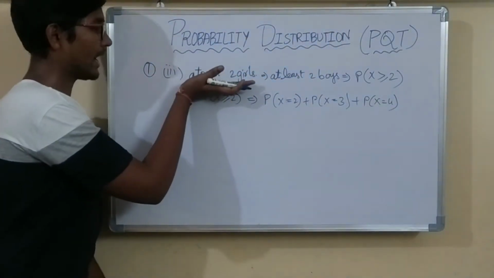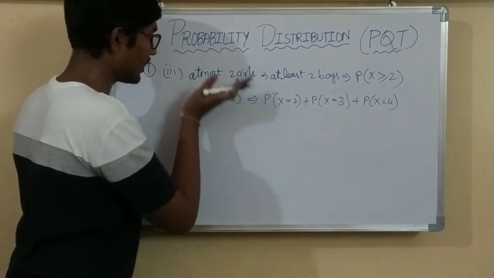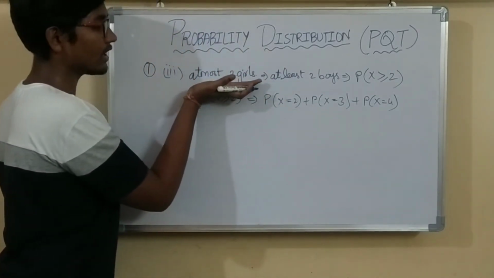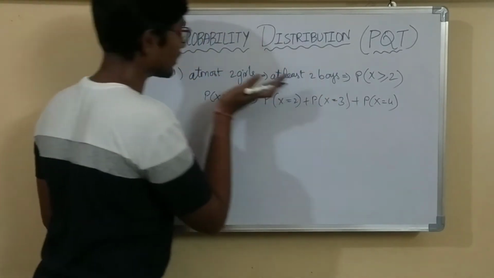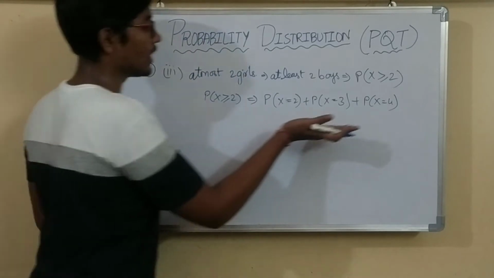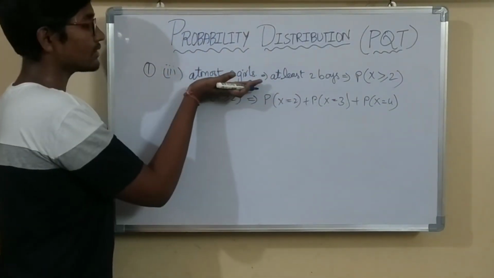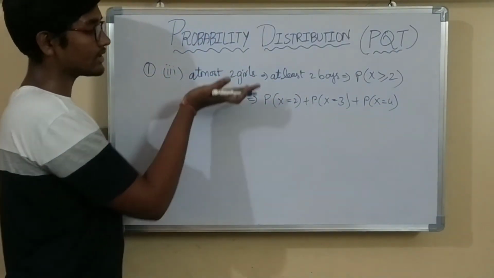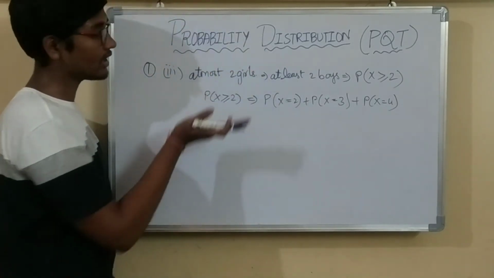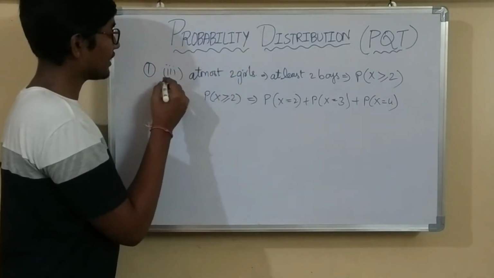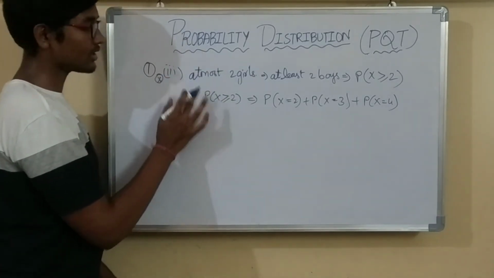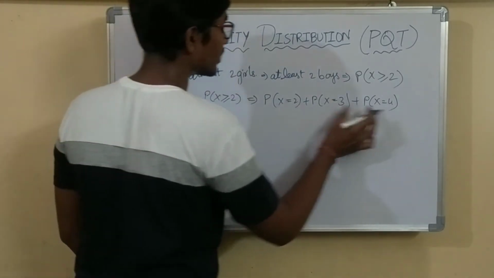What is the question? Maximum of 2 girls. If we have 2 boys, then there will be 2 girls. If we have 3 boys, then there will be 1 girl. If you have 4 boys, there is no girl. It is under the condition of a maximum of 2 girls only. If you take 1 boy, there will be 3 girls, so we are crossing this limit. So we are taking only 2 boys, 3 boys, 4 boys.